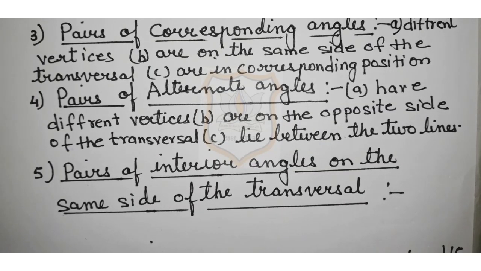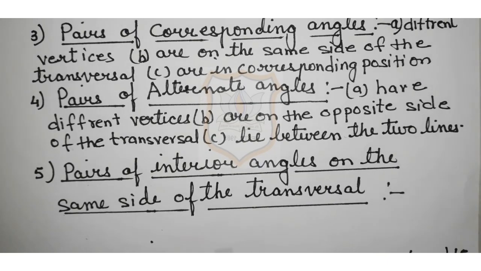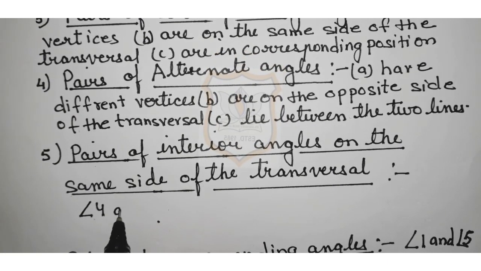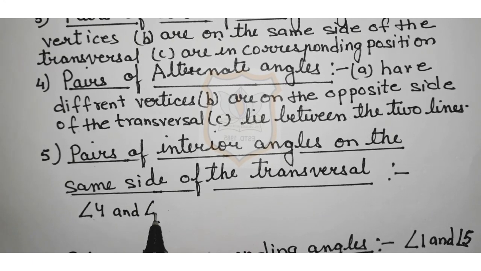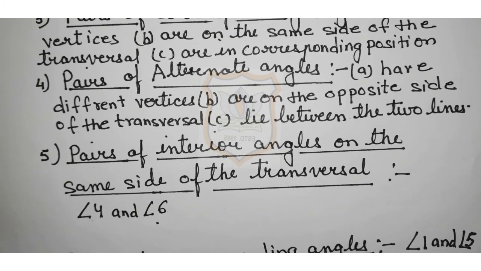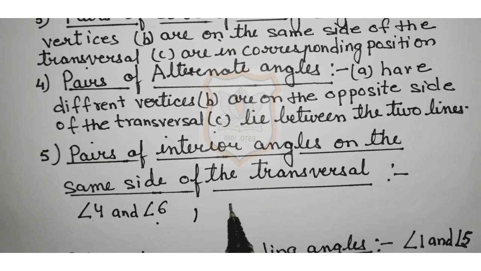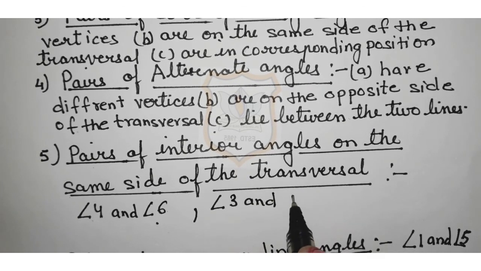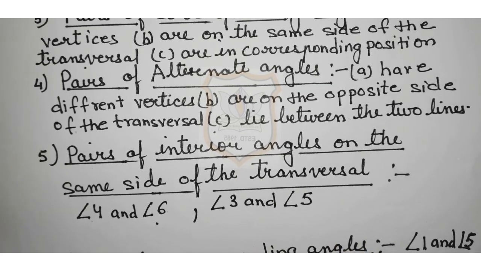So student, let's write the angles. So angle 4 and angle 6 are interior angles on the same side of the transversal and angle 3 and angle 5 are interior angles on the same side of the transversal.